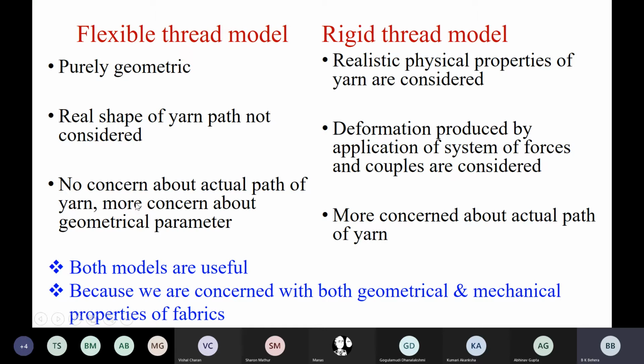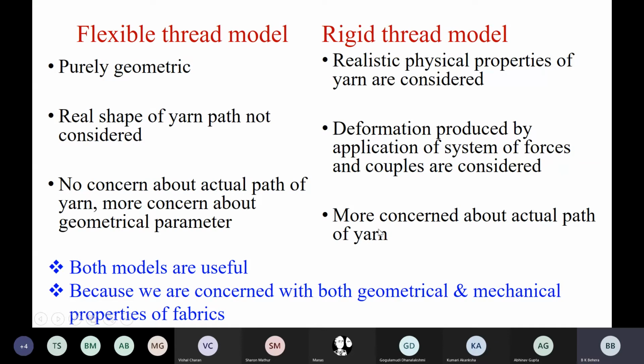That is also equally important, because when we need to produce a fabric, we must know before producing it what will be its physical parameters. That is essential. But at the same time, we also should know what is going to be its properties, and properties will depend on the actual path of yarn.